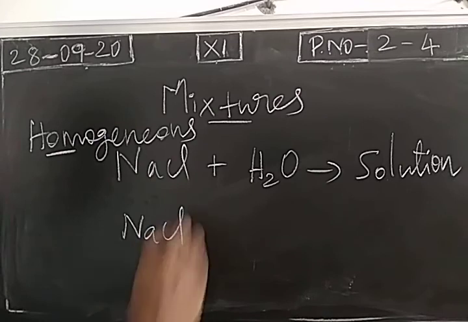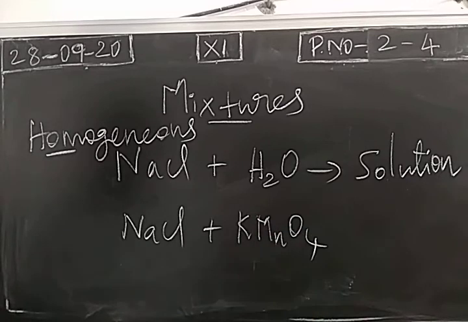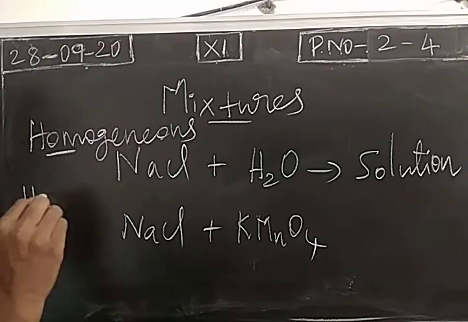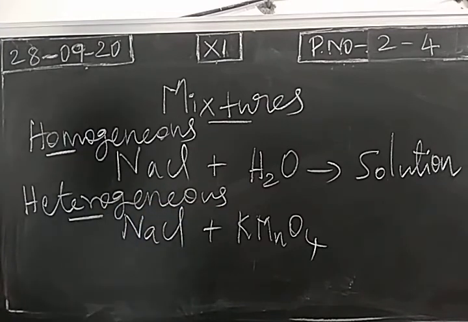If you take sodium chloride and potassium permanganate, if you mix these two pure substances, you will get a mixture, but the mixture will be a heterogeneous mixture. Because sodium chloride is a minute crystal, it is a colorless crystal. Potassium permanganate is having somewhat larger size crystal with pink color. So by observing the mixture, you can easily distinguish sodium chloride molecule or particle and the potassium permanganate particle. So the mixture will be heterogeneous mixture.